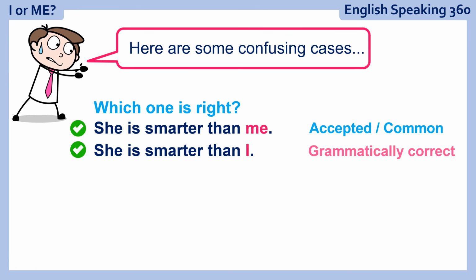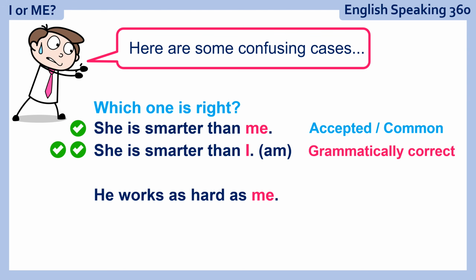But the second one is actually grammatically correct because the real sentence is, she is smarter than I am. So she is smarter than I am smart. The subject of the verb to be, of am, is I. It's not me. So that's why the second one is grammatically correct and it's actually the best answer. But remember, you will hear the first one very often. It doesn't mean that you should use it.